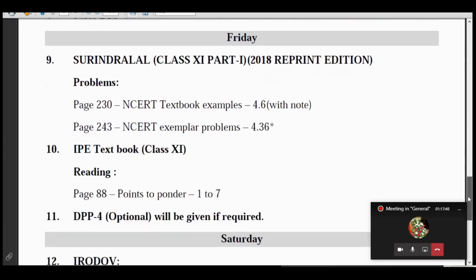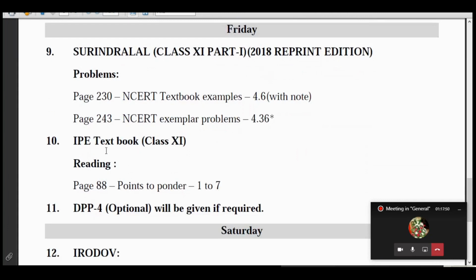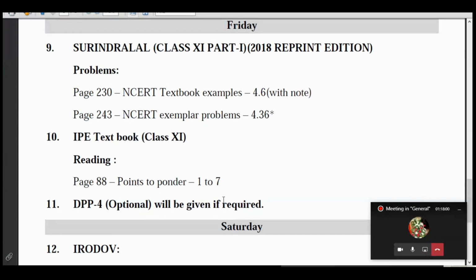Some students requested for IP textbook, so in this particular week, only one page was required. I posted that page, points 1 to 7, in your MS Teams chat section. So please go through them. All the 7 points we have already discussed in the class. It's nice to actually go through them at one place. That's the only reason why I marked these things as a reading. All right. So I'll take a poll at the end, like we always do.